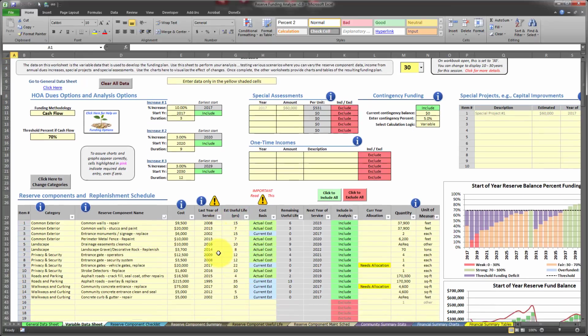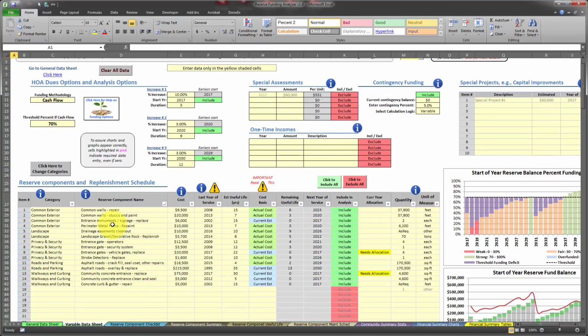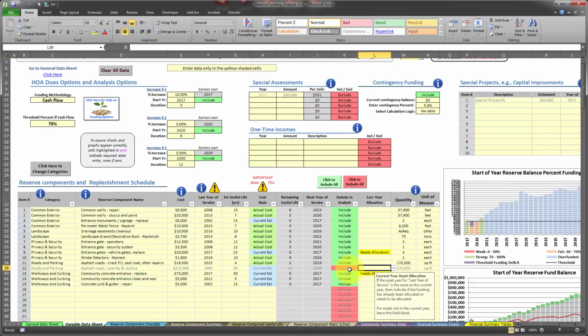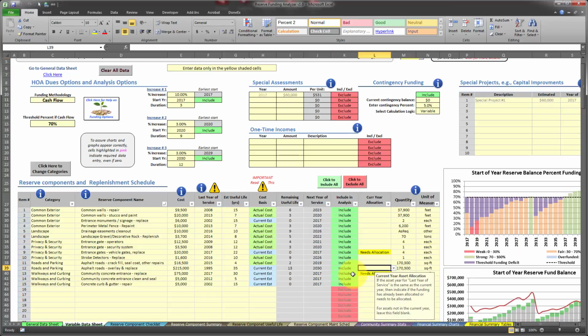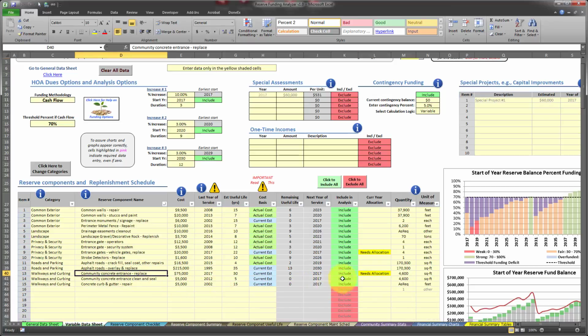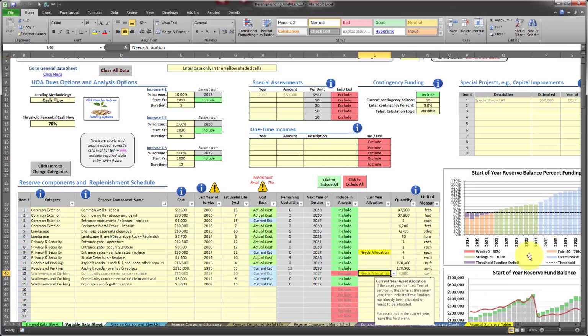For example, if I wanted to exclude a particular item here from it, I can just select that item, whatever it is. For example, here's one here that's called Asphalt Roads Overlay and Replace. If I wanted to exclude that item, I click on this button here and it would be excluded. Now you can see that this graph over here made a significant change. If I include it back again, if I wanted to exclude some other items here, for example, the concrete entrance replace, I could exclude that, and again you can see that this detail over here changes.